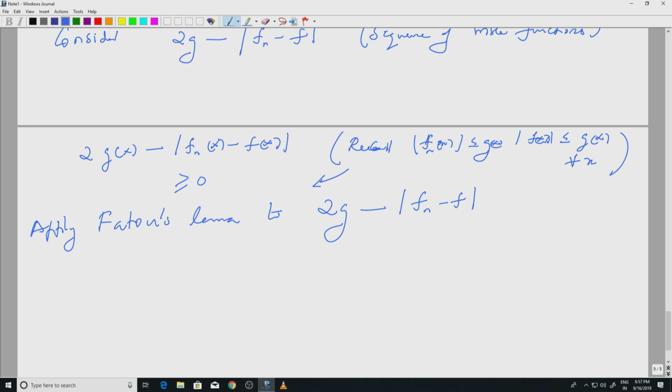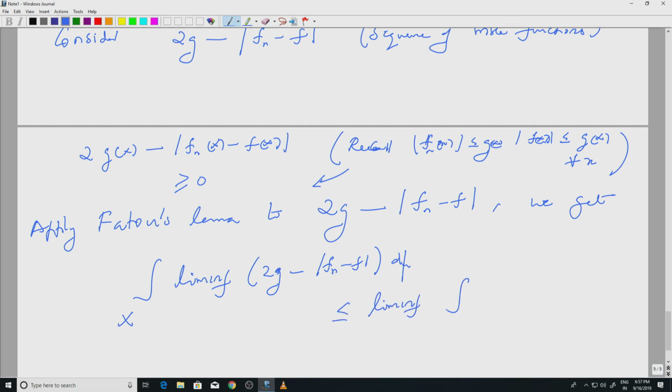So, what does Fatou's lemma say? The integral of the lim inf is less than or equal to the lim inf of the integrals of these functions. So, we get the integral of the lim inf of the functions we are looking at, that is 2g minus |f_n - f| dμ, is less than or equal to the lim inf of the integrals of the functions we are looking at, 2g minus |f_n - f| dμ.